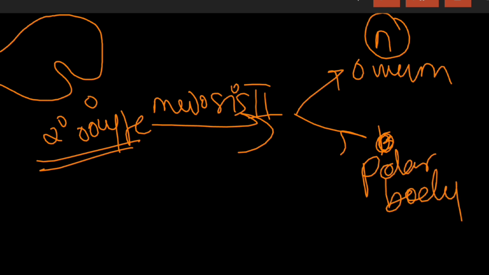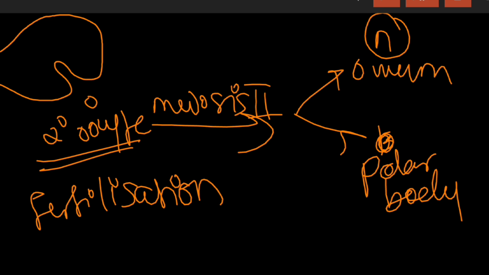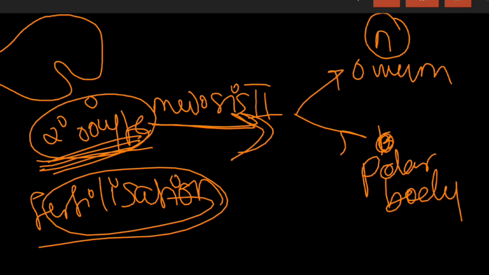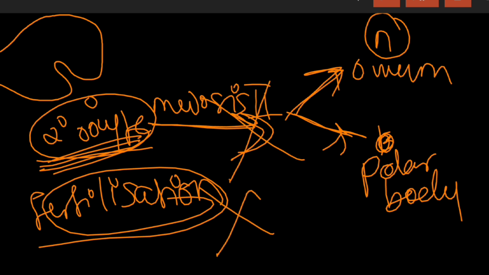But this process will only take place if fertilization has taken place. Suppose fertilization has taken place, then only will this secondary oocyte undergo the second meiotic division to produce an ovum and a second polar body. If fertilization has not taken place, then this process will not take place, and the secondary oocyte will degenerate.